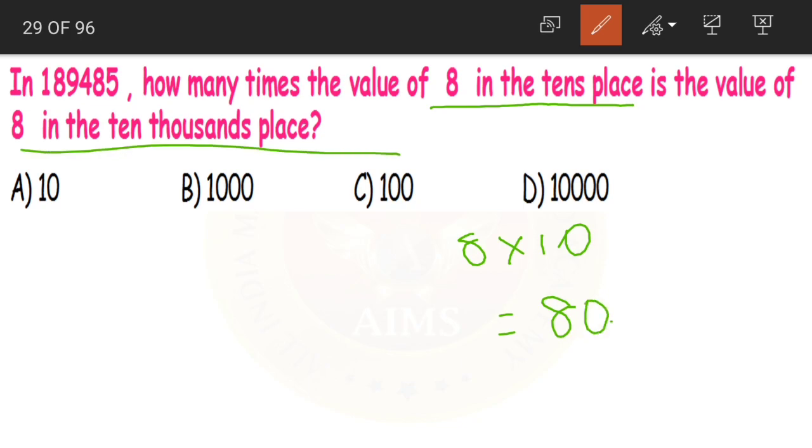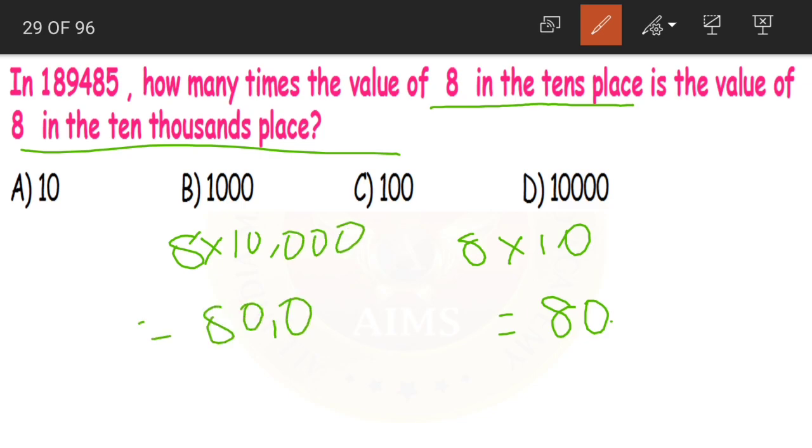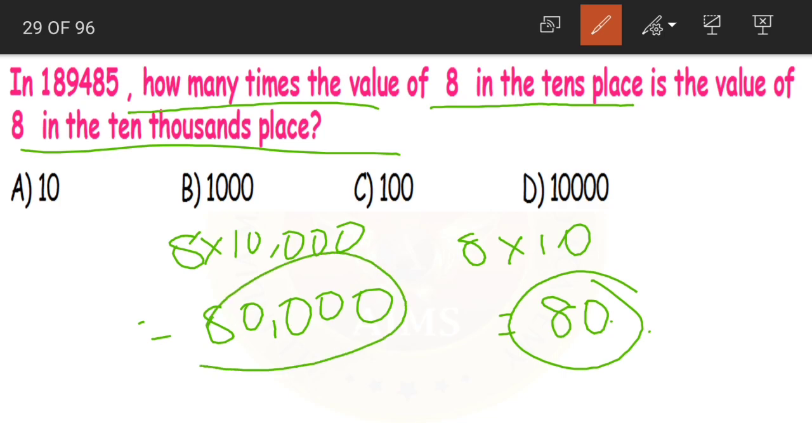Then we have 8 in 10,000s place, 8 into 10,000, that is equal to 80,000. Now what should we do? We should find out how many times the value of this 80 is 80,000. That means, what number should we multiply 80 with to get 80,000?